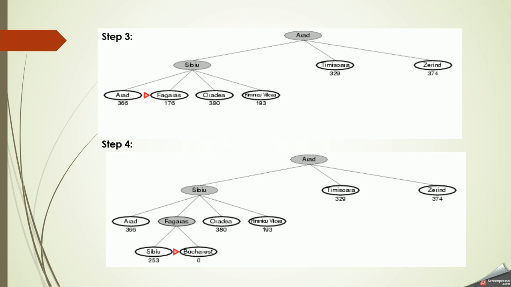So that is the greedy best first search algorithm. Greedy best first search is one of the informed search strategies, and it makes use of a heuristic function. In this example, they have used the straight line distance as the heuristic function.